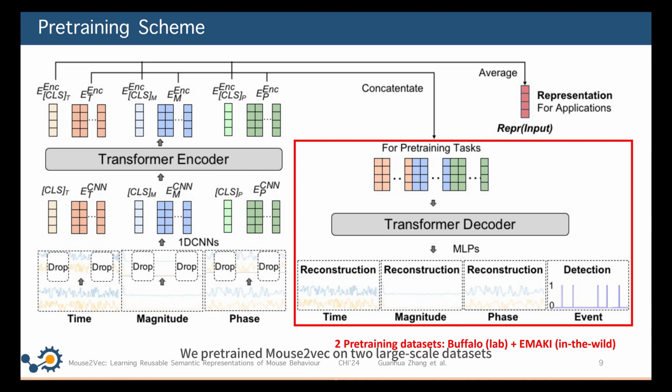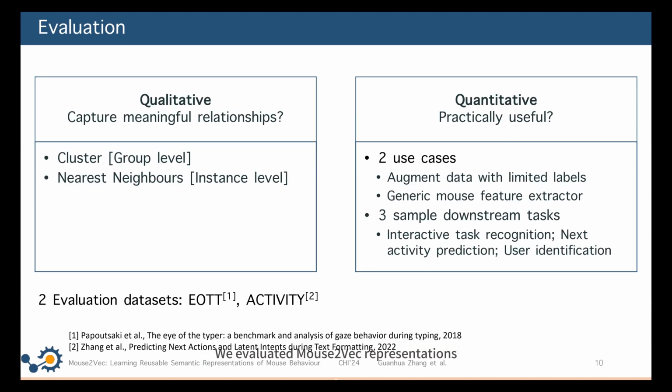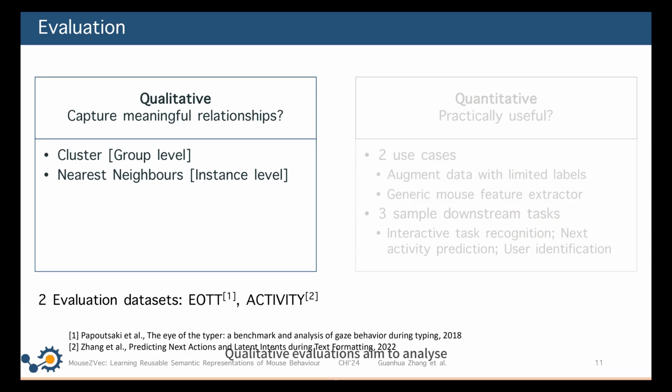We pre-trained Mouse2Vec on two large-scale datasets, Buffalo and Emaki. We evaluated Mouse2Vec representations from both a qualitative and quantitative perspective. Qualitative evaluations aim to analyze if representations capture meaningful relationships, such as the similarities and differences between mouse behaviors. So we examined clusters at the group level and nearest neighbors at the instance level.